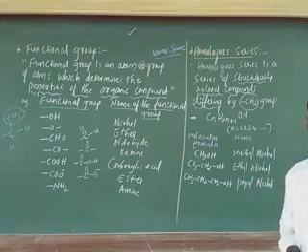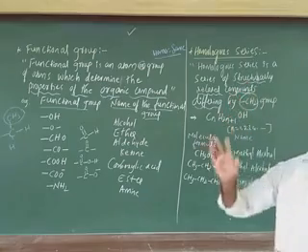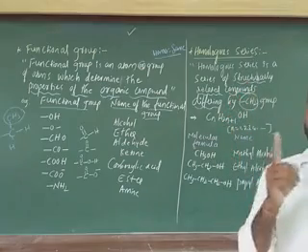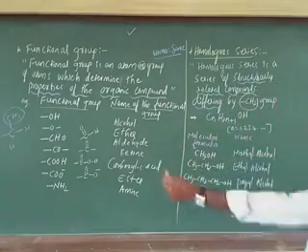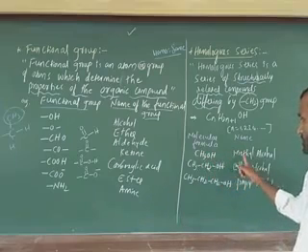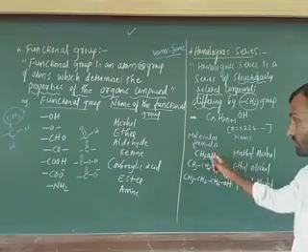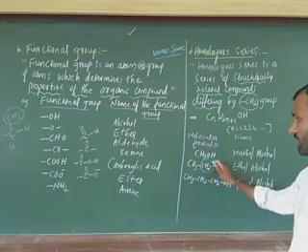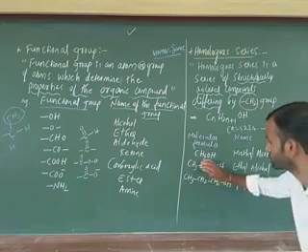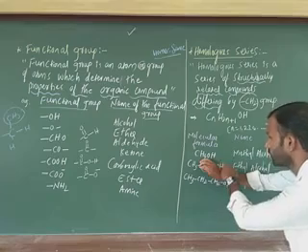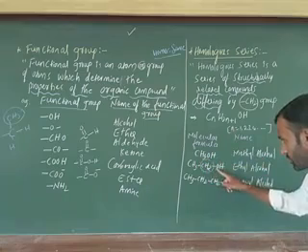According to the definition, homologous series is a series of structurally related compounds differing by CH2 group. That is called homologous series. Just see here, CH3OH is methyl alcohol. Compared to this one, the difference is an extra CH2 group. If I remove this CH2 group, what are you going to get? CH3OH, same CH3OH. This is called homologous series.